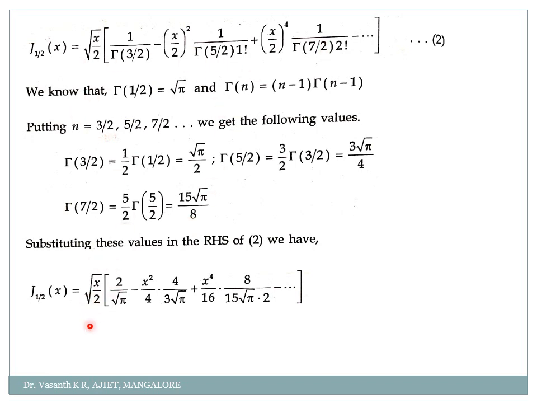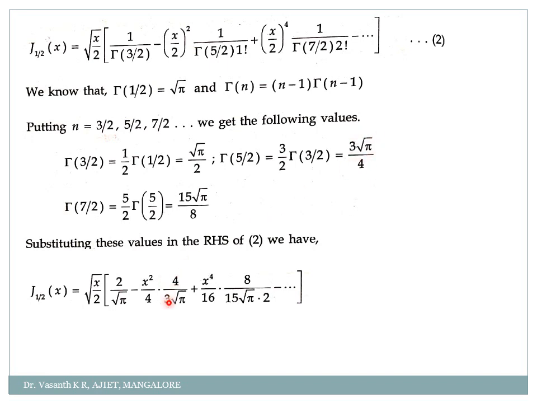So root of x by 2 as it is, into 1 by gamma of 3 by 2. See, if gamma of 3 by 2 is root pi by 2, what will be 1 by gamma of 3 by 2? It will be 2 by root pi, the reciprocal, correct? So it will be 2 by root pi, minus x square by 4 into 1 by gamma of 5 by 2. We know that gamma of 5 by 2 is 3 root pi by 4. What will be 1 by gamma of 5 by 2? It will be 4 divided by 3 root pi.